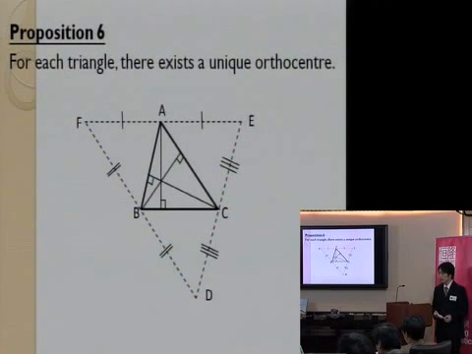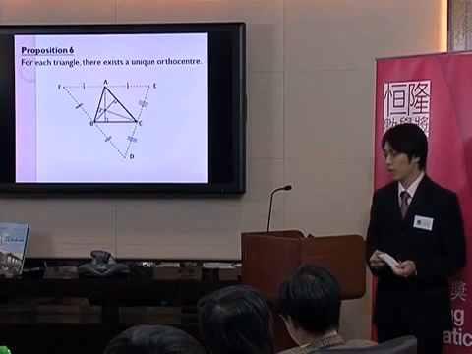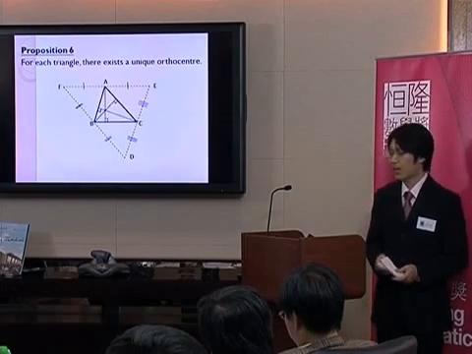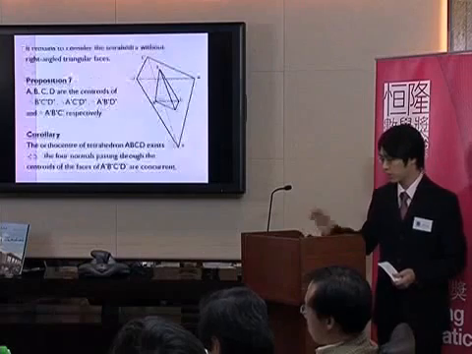And then we try to take a look at the case about the orthocenter for triangles. The main idea of the proof is that we consider a triangle with its three altitudes. And we construct a larger triangle which is similar to the previous one. The three altitudes of the inner triangle are actually the three perpendicular bisectors of the outer triangle. And we know that the three perpendicular bisectors of the outer triangle should intersect at the circumcenter of the outer triangle. And so the orthocenter exists for all triangles.